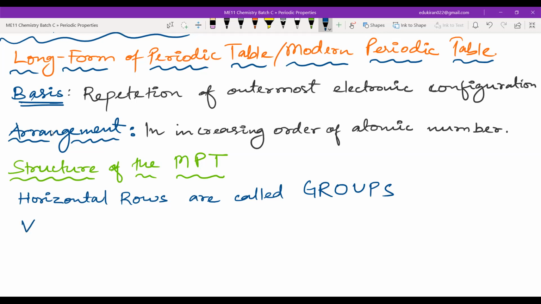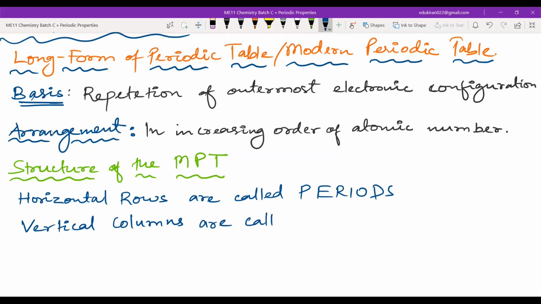Sorry, horizontal rows are known as periods, not groups. My bad. Periods. Vertical columns are called groups.